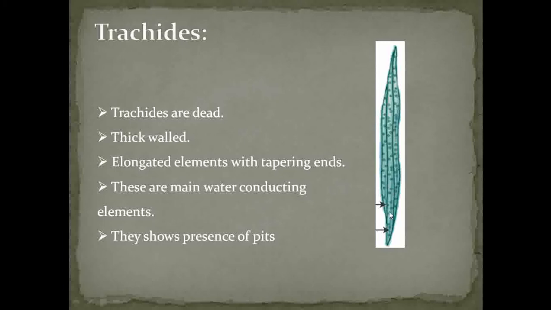They help in the process of translocation. And the pits are of two types here. They are either simple pits or border pits, and they help in the process of water conduction. So this element is called a tracheid.